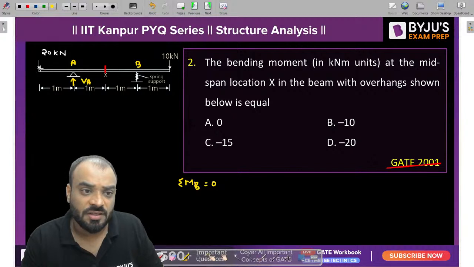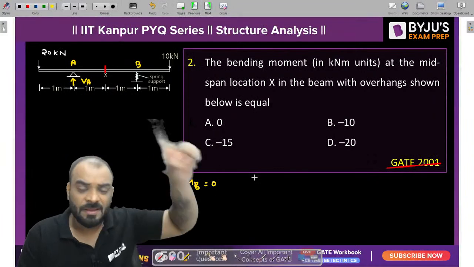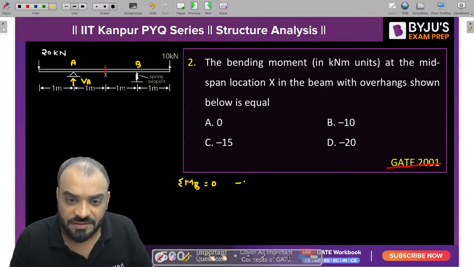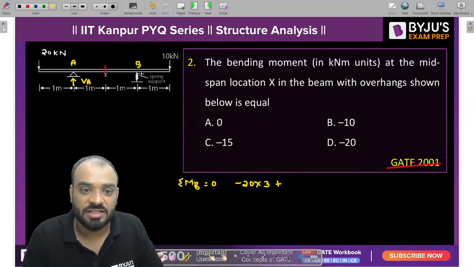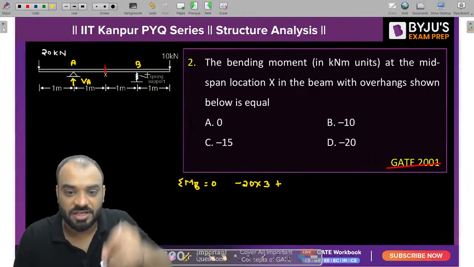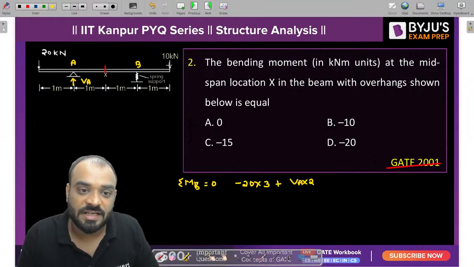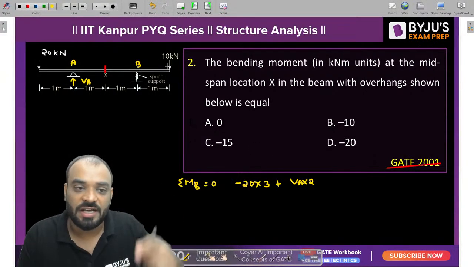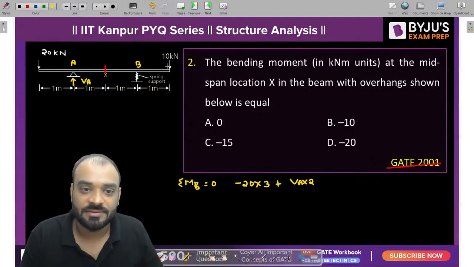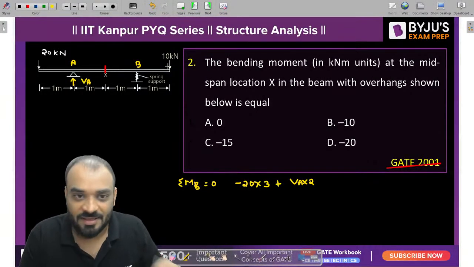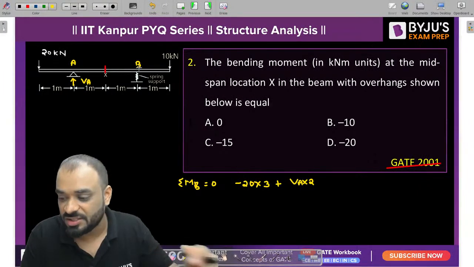So let's solve it, guys. 20 into how much distance? 3. Can I say that it is anti-clockwise in direction? So I will write minus 20 into 3. Then plus, this VA is trying to rotate this particular point B in the clockwise direction, so we need to write VA into 2. Okay, what about this 10? 10 into 1. Is it trying to rotate point B in the clockwise or anti-clockwise direction? Tell me, guys.